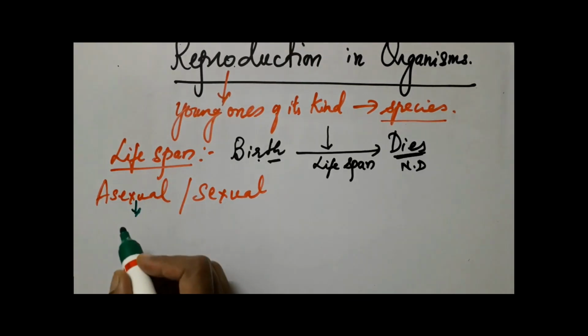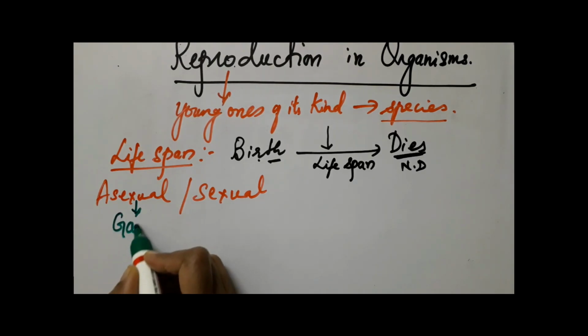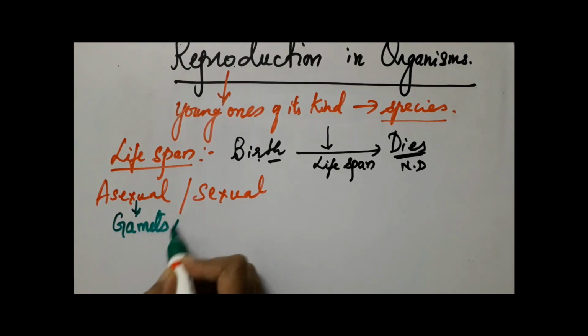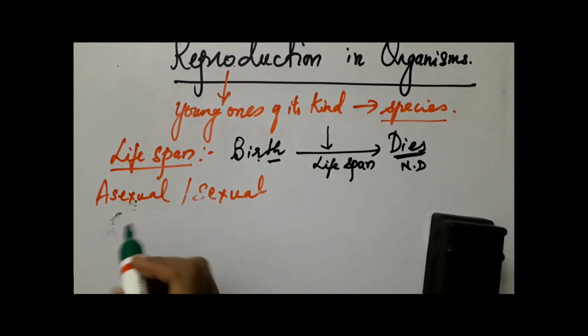Asexual reproduction is a type of reproduction where there is no formation and fusion of gametes.